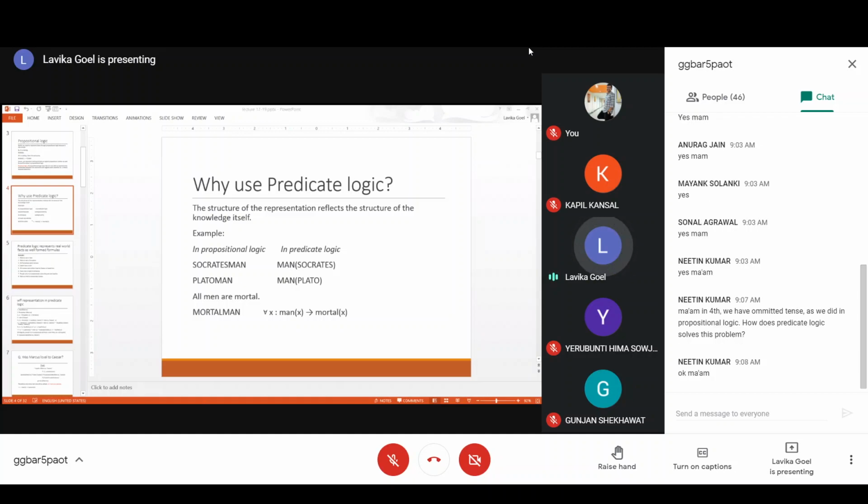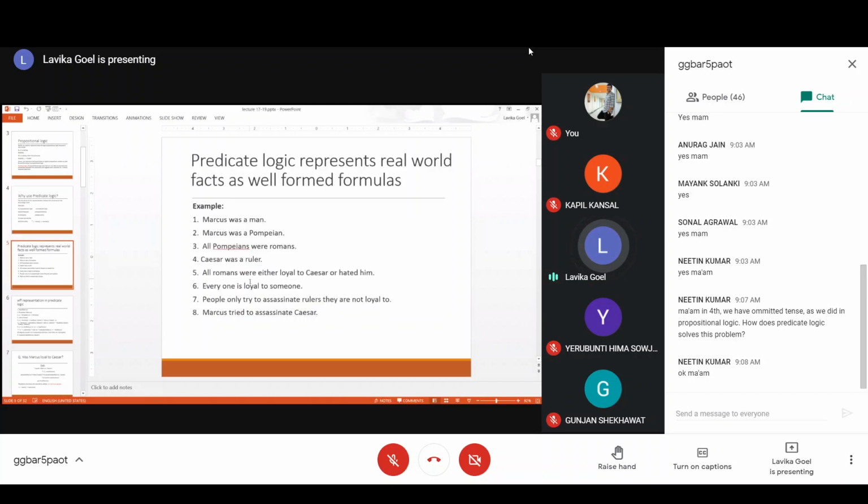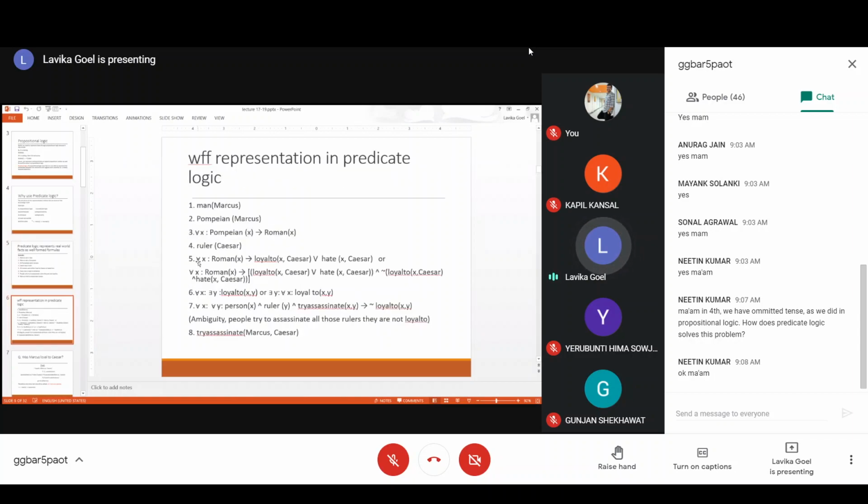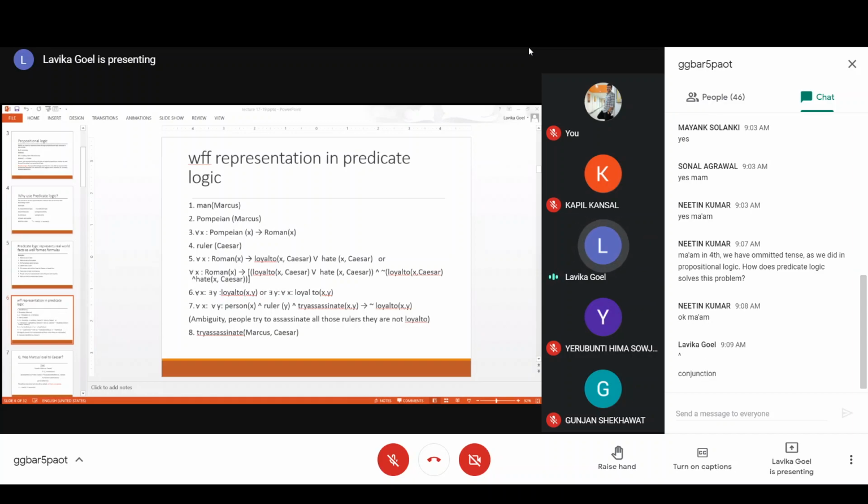Okay, so in that sense we are saying. Now we are on the fifth sentence: All Romans were either loyal to Caesar or hated him. This is how you'll represent it. For every x such that x is Roman implies that x is loyal to Caesar, or this is the or symbol, right? This V is the or symbol. It is also called disjunction. And when you write an and, that means a caret sign like this. If you write a caret sign like this, it is basically and, which is also called conjunction.